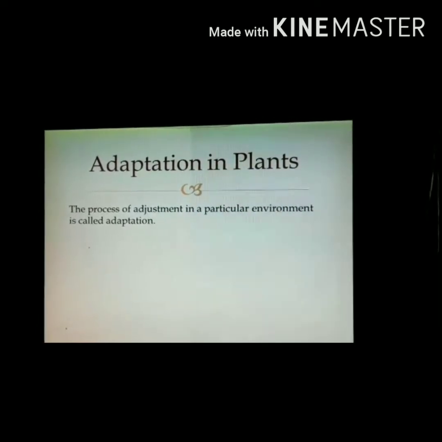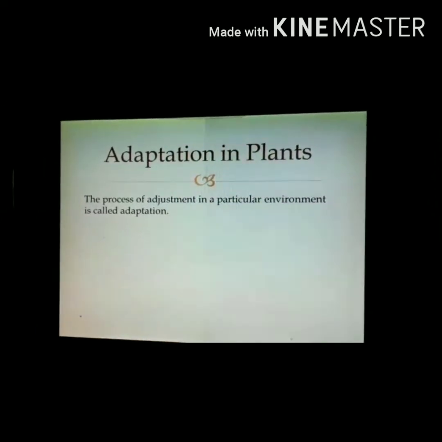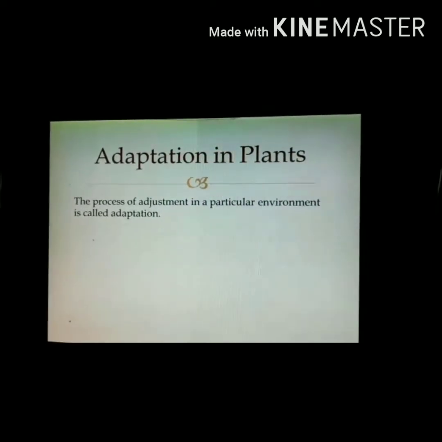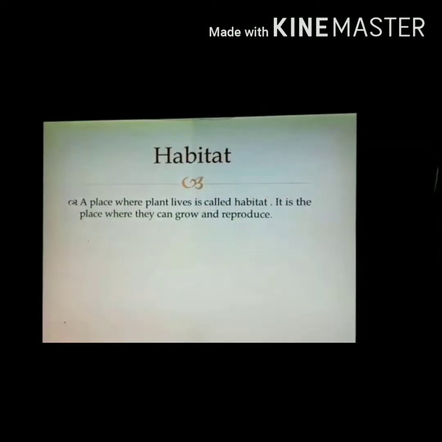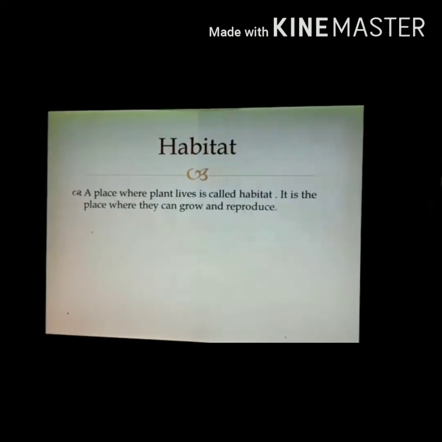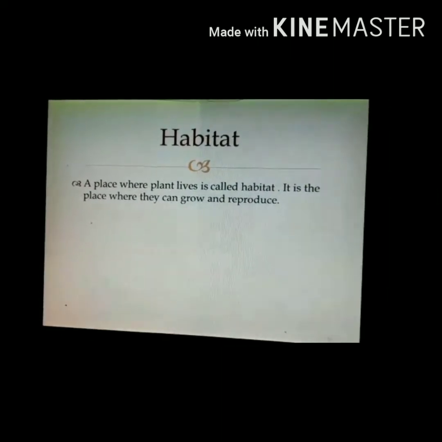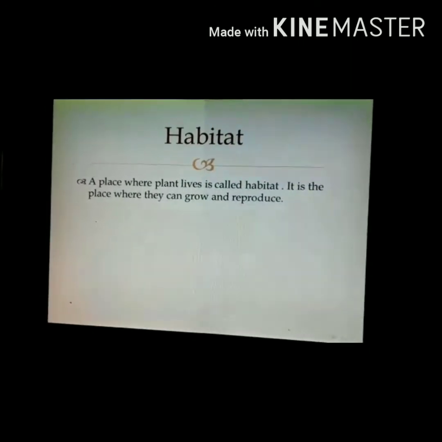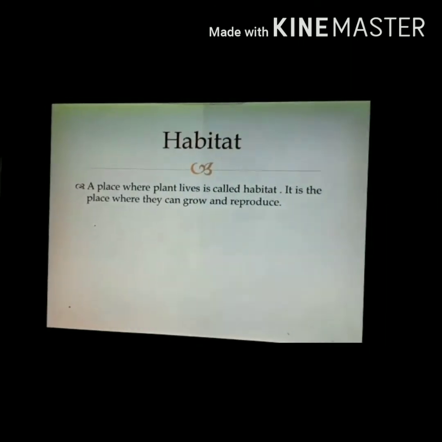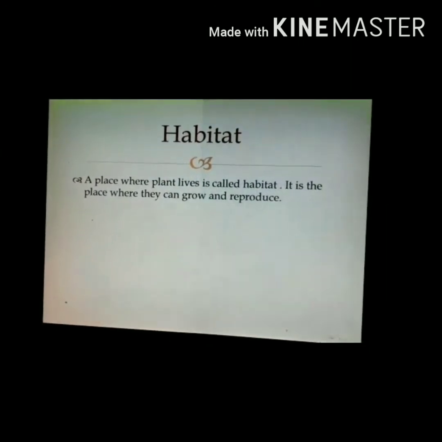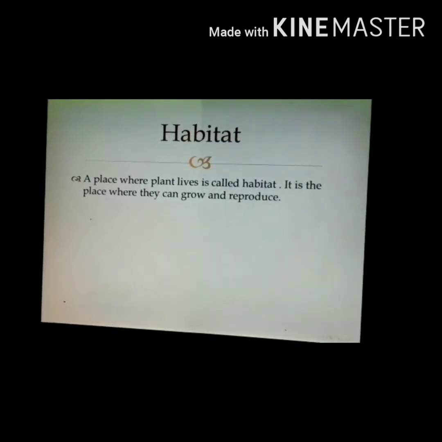to the situation. The second thing that we are going to discuss is habitat. What is habitat? A place where a plant lives is called habitat. It is the place where they can grow and reproduce. For example, human beings live in cities, towns and villages, so those are their habitat.